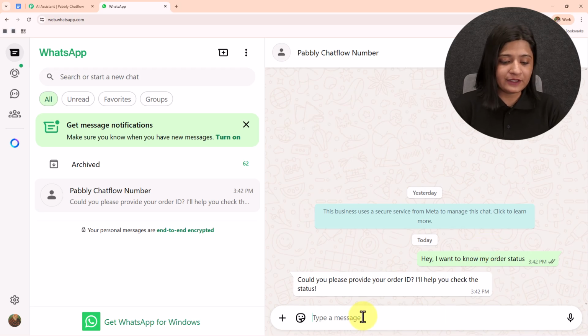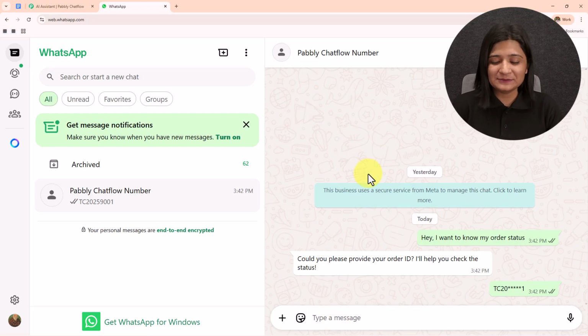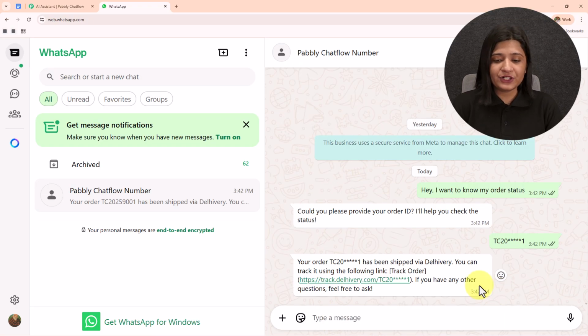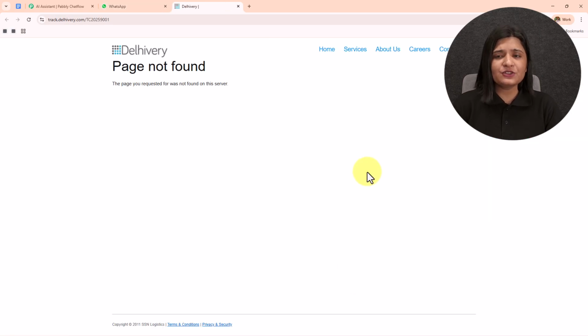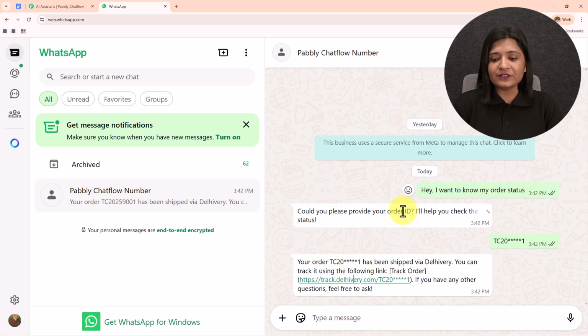So I'm going to enter my order ID here. I'm going to send this message and let's wait for the reply. So now as I send my order ID, it has sent me this message, your order has been shipped via delivery. You can track it using the following link. I'm provided with a link. So I have added a dummy link and you can add your own link. And after that I've received, if you have any other question, feel free to ask.